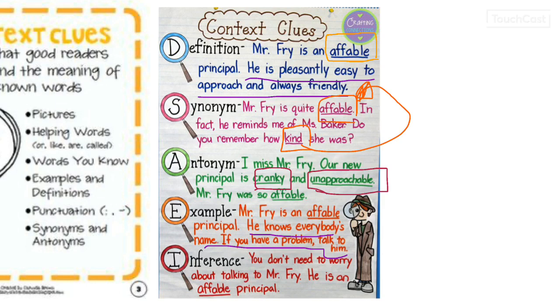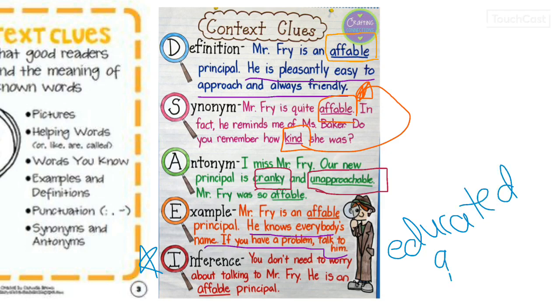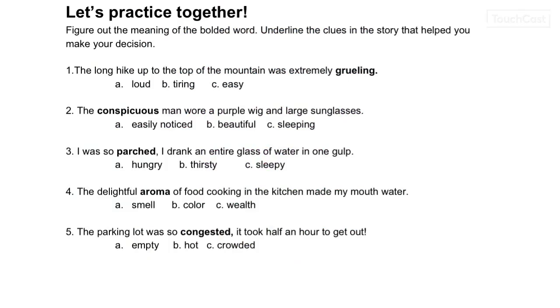And inference is sometimes the hardest one because it doesn't tell you. You have to infer or take an educated guess using the clues. You don't need to worry about talking to Mr. Fry. He is an affable principal. So you had to read between the lines about you don't need to worry about talking to him. So those are just some of the types of strategies we're going to use as we dig deeper into context clues. All right, let's practice together.